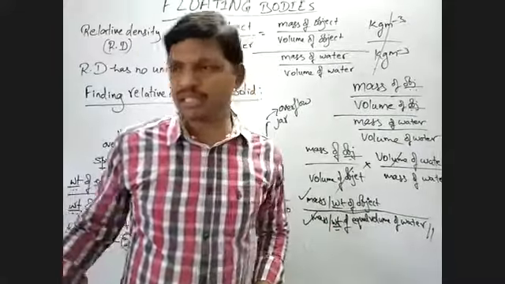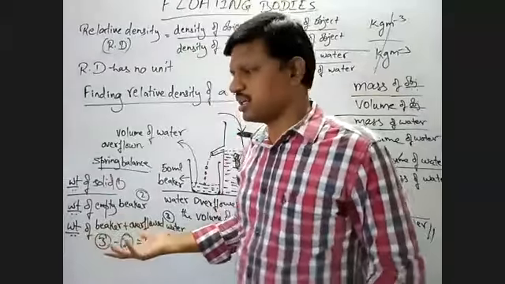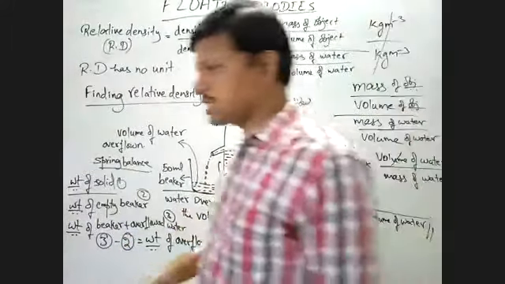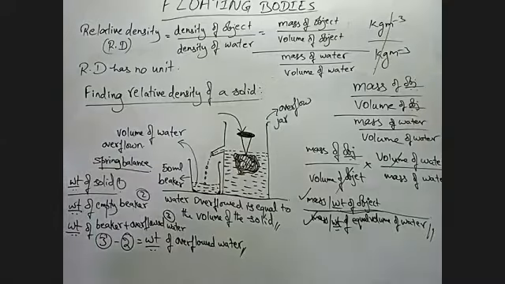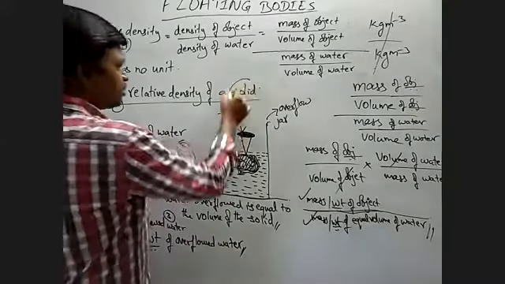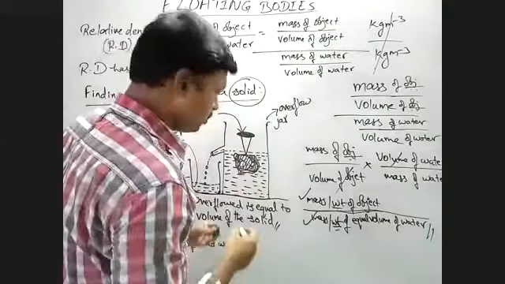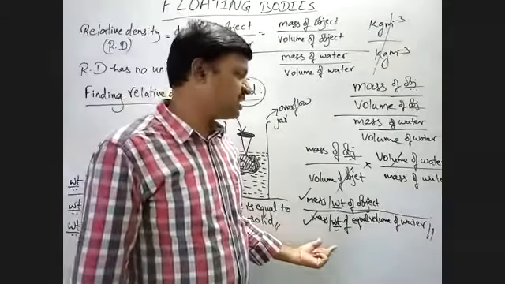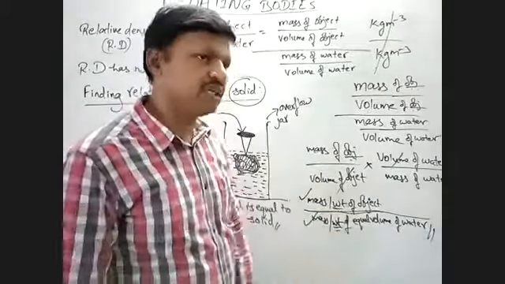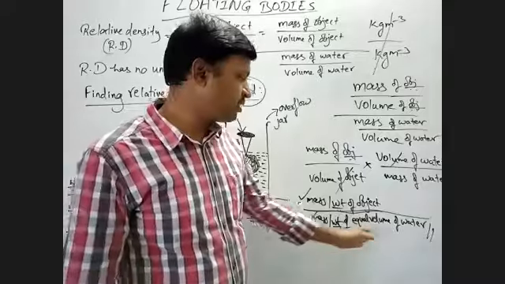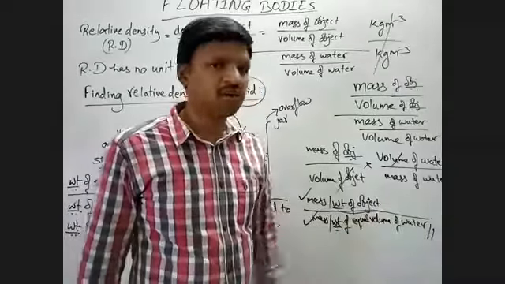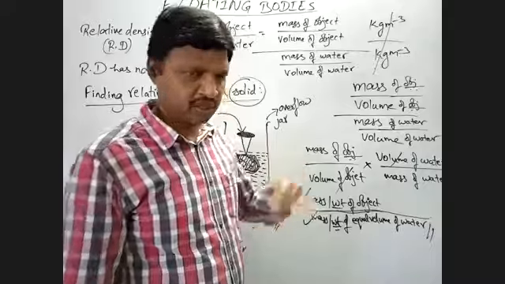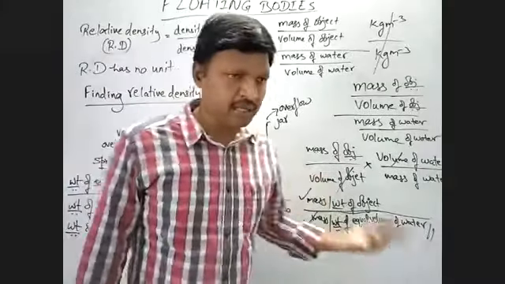And the table is there, you can go to that table, but it is not necessary. If you have understood this concept, we will proceed to the next concept. Here we have a solid. If it is for a liquid, what will you do? One small change: we use the same formula, but here we measure the weight of an equal volume of water, so there is one small method difference. We have to take a bottle. That we will explain in the next topic.